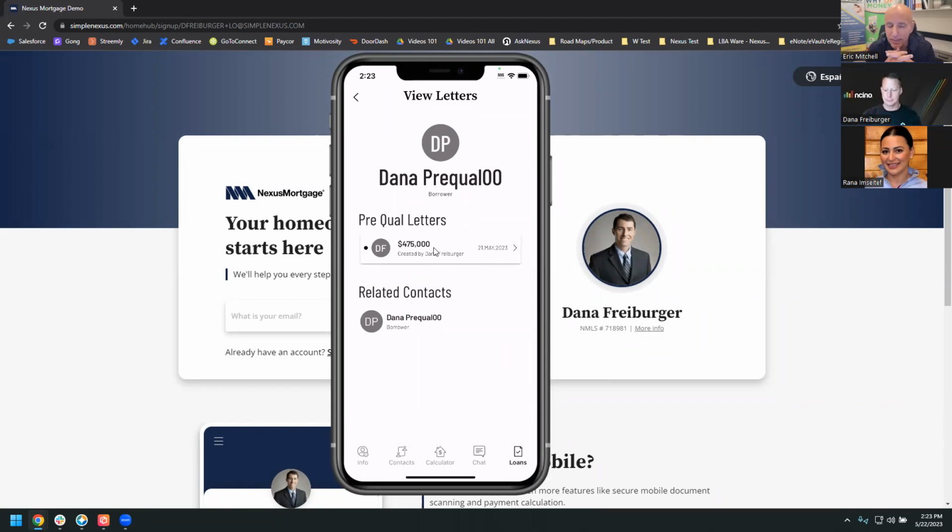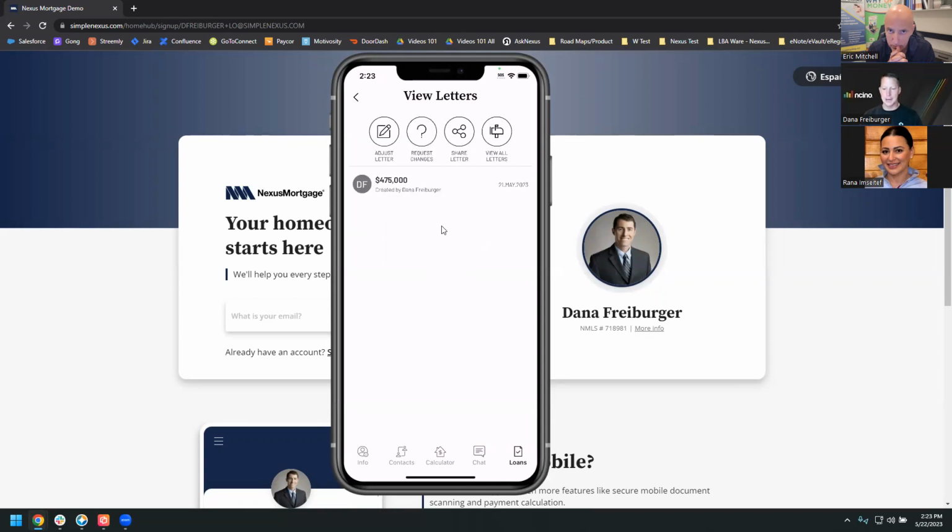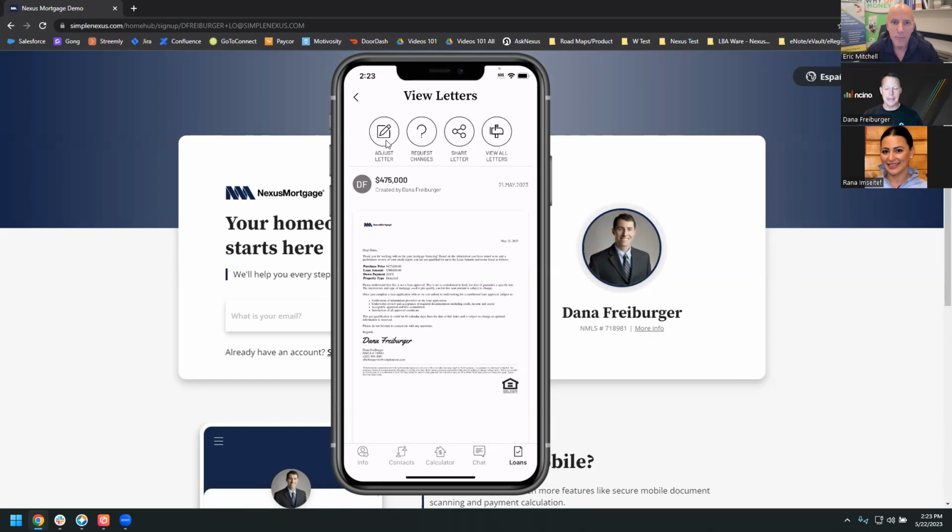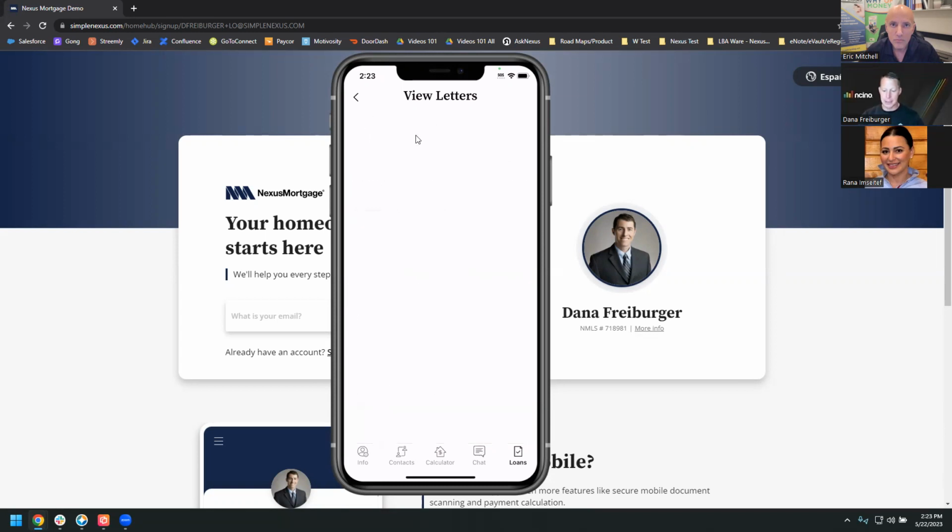And so what does that look like? Let's say you've given the realtor access. So once you've given them the access, they can open up the letter that you've sent. If you say yes, give them permission, then this button would appear to the real estate agent where now they can go in there and make those changes. If you say no, you do not want the real estate agent to make changes on the letter or lower that letter, then they have to go in here and click request changes. They have to explain what changes they need made. You as a loan officer will get an email and a push notification.